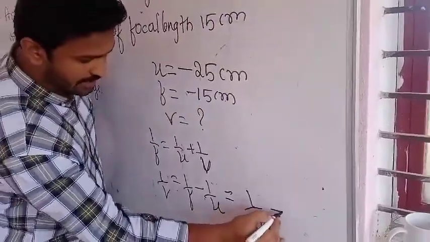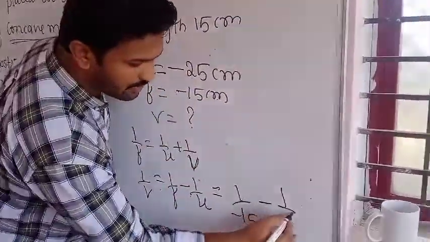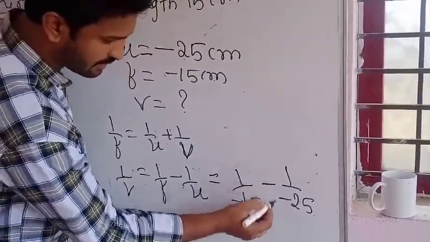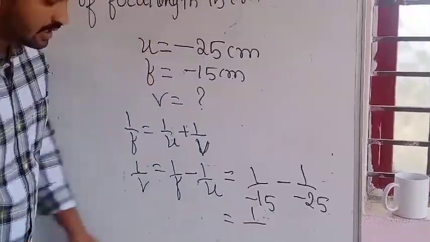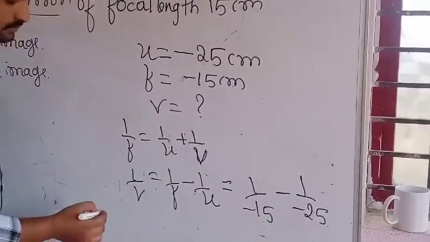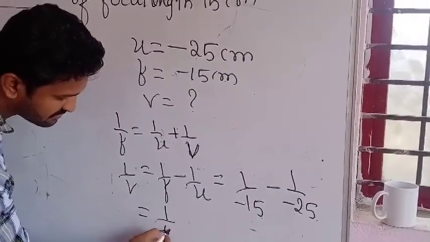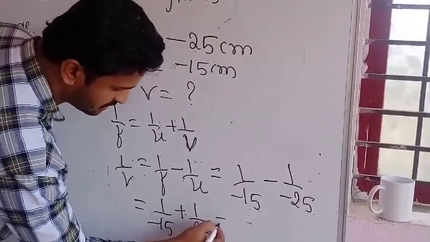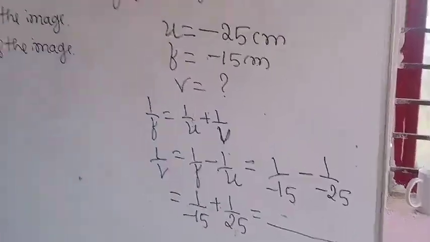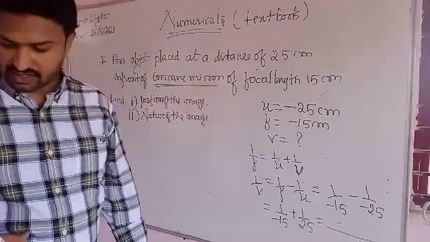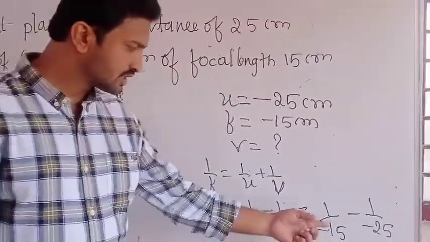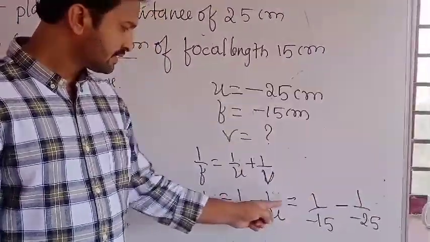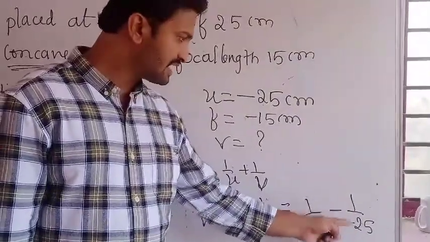So 1 by v equals to 1 by minus 15, minus of u value, minus of 1 by minus 25, that is minus into minus plus 1 by 25.